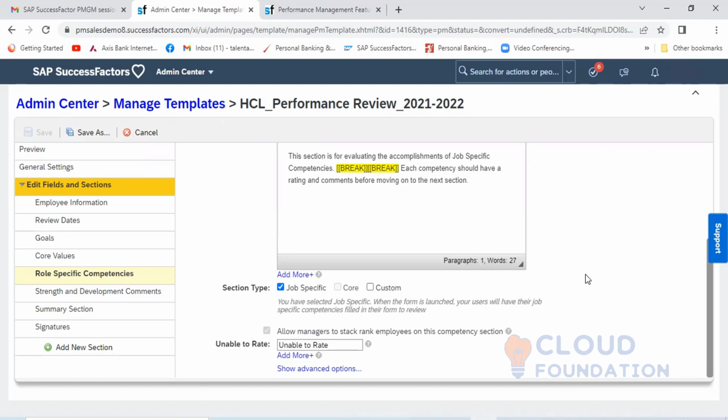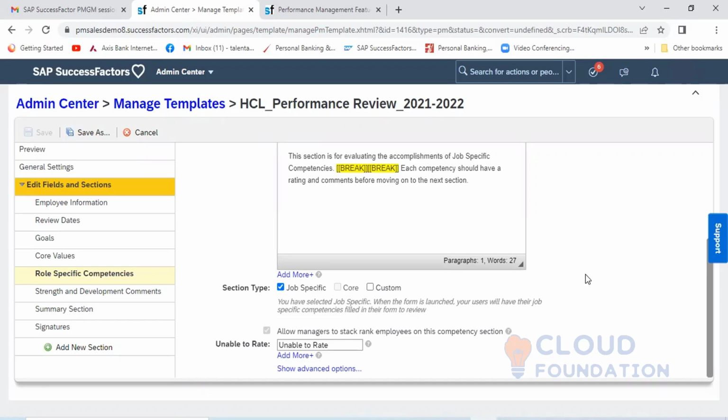What is the job? HR. So I will create an HR family, which is nothing but the job family. Under the job family, again I have to create a job role, and that job role will be connected to the job family.